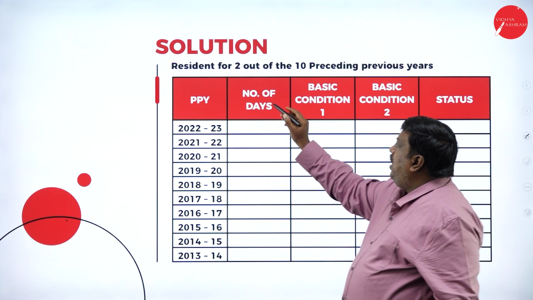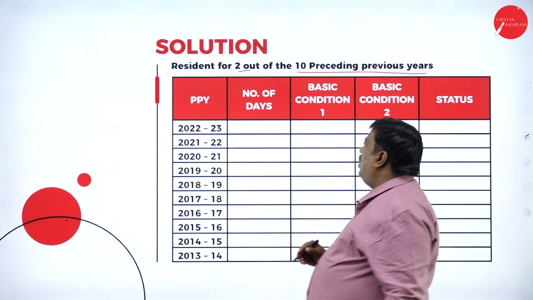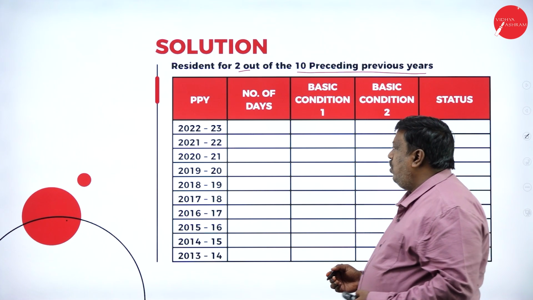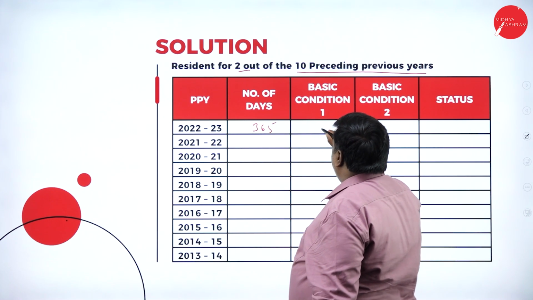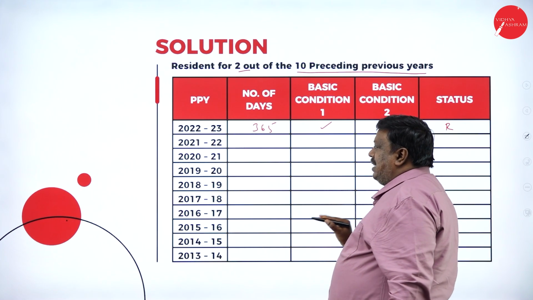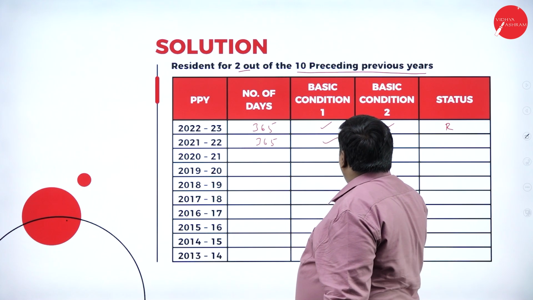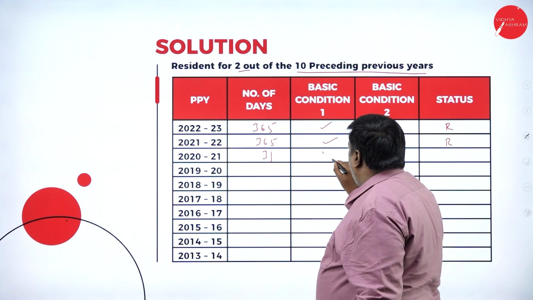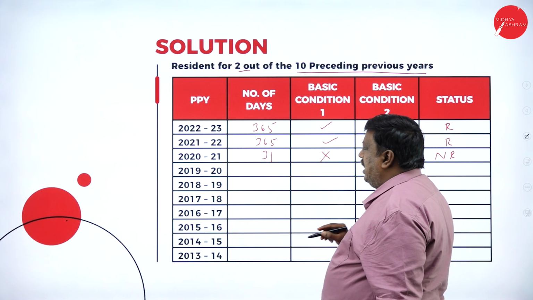Second one: I should be resident for 2 years out of the 10 preceding previous years. Whether I'm going to satisfy the condition or not: yes, I was in India for 365 days, so I've satisfied my first and second basic conditions. My status will be resident. Here, 2021-22, I was in India for 365 days, so they're going to call me a resident. Here I was for a period of 31 days, I couldn't satisfy both basic conditions, so my status will be non-resident.